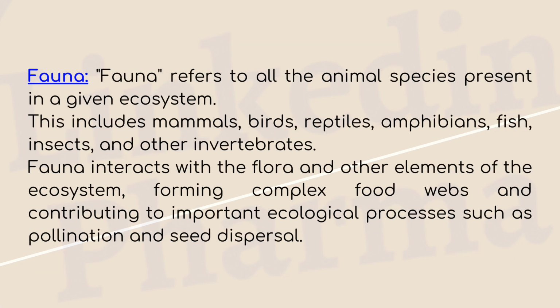Fauna. Fauna refers to all the animal species present in a given ecosystem. This includes mammals, birds, reptiles, amphibians, fish, insects, and other invertebrates. Fauna interacts with the flora and other elements of the ecosystem, forming complex food webs and contributing to important ecological processes such as pollination and seed dispersal.